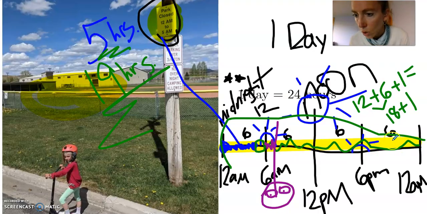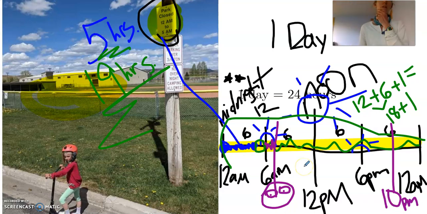And then I tend to go to bed at around, right now, at around 10. I usually hit 9 o'clock when we're in school, but now 10 p.m. I'm usually in bed. So yeah, make your own schedule. See what you got going on. See how long you do things. And remember, that park is closed from 12 a.m. to 5 a.m. Keep track of time, people.